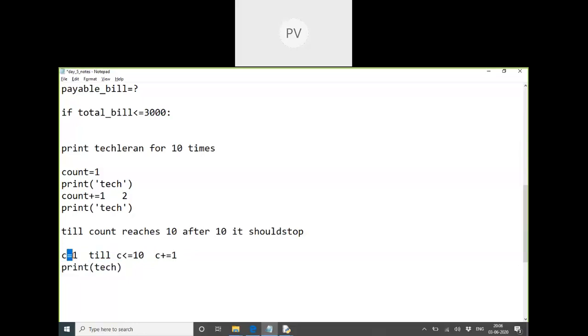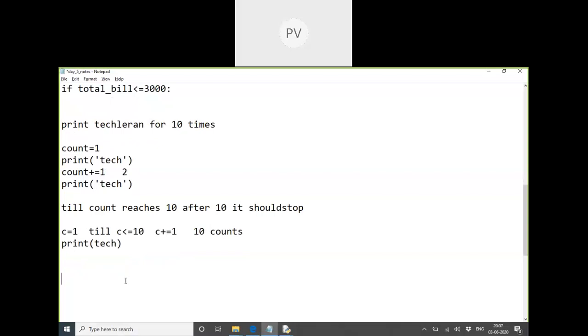So here I said I have to count from 1 till 10 by an increment of plus 1. 1, 2, 3 till 10 we have to go on. So that means how many counts do I have here totally, with these three criteria? Total 10 counts. So as long as we are counting these 10 counts, what is happening on the screen is Teclan is printed 10 times. So these steps we call looping steps. The first step in the loop is called the initialization step. Second is called the test expression. Third is called the statement of repetition.